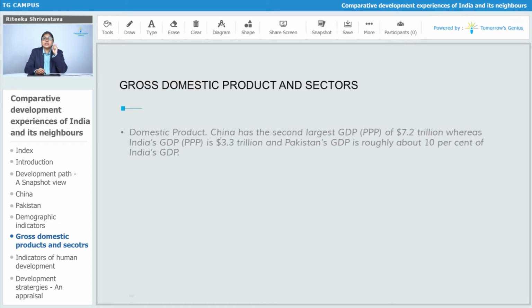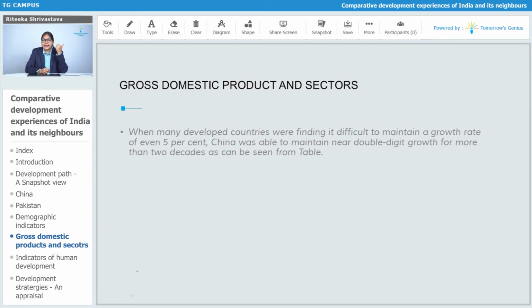China has the second largest GDP of 7.2 trillion, whereas India's GDP is 3.3 trillion, and Pakistan's GDP is roughly about 10% of India's GDP. So the highest GDP was of China, then of India, and then finally of Pakistan. Pakistan has the lowest GDP as compared to India and China.